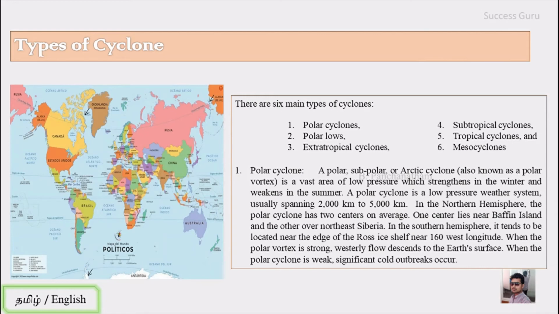When the polar vortex is strong, what happens? The westerly flow actually descends to the Earth's surface. When the polar cyclone is weak, what happens? Significant cold outbreaks occur.